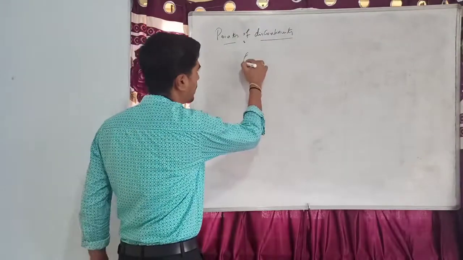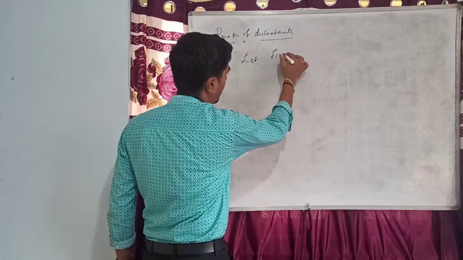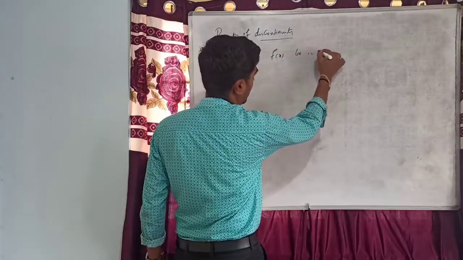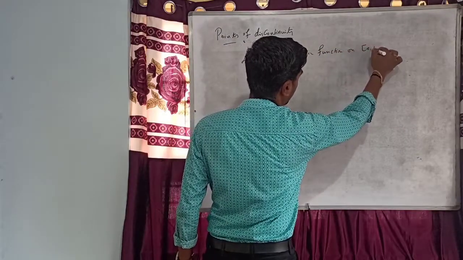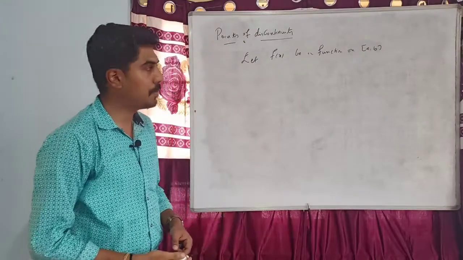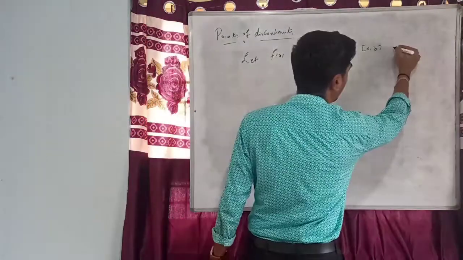Let f of x be a function on a b, and let c be a point in this interval.